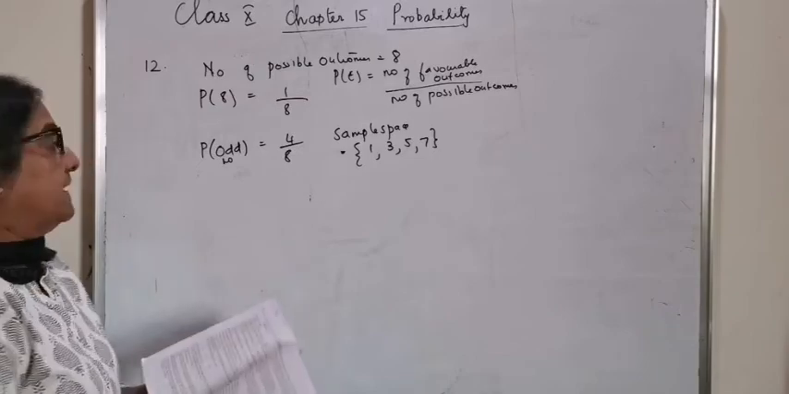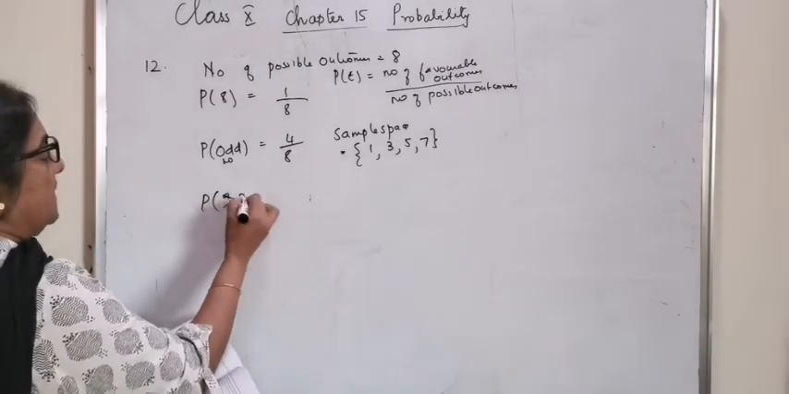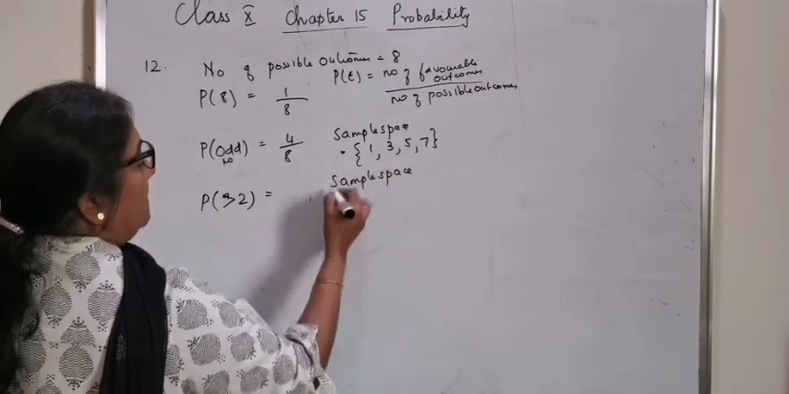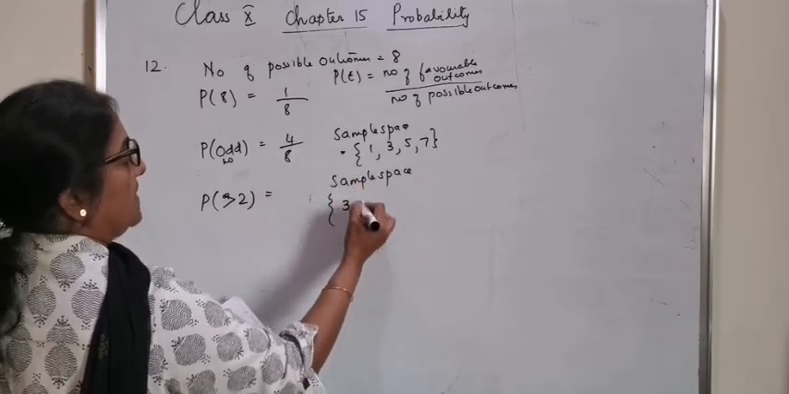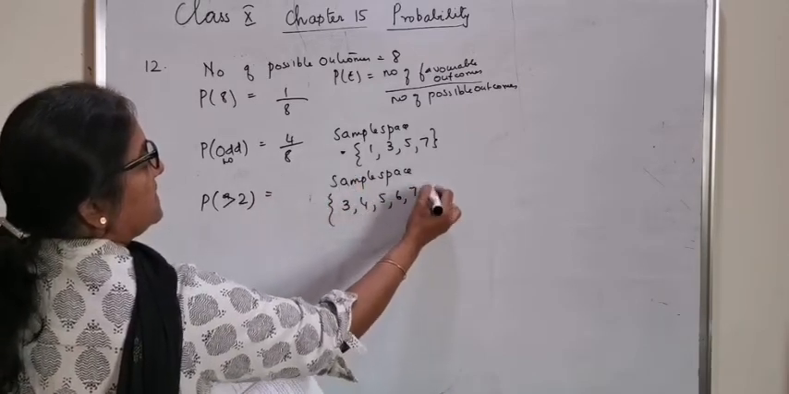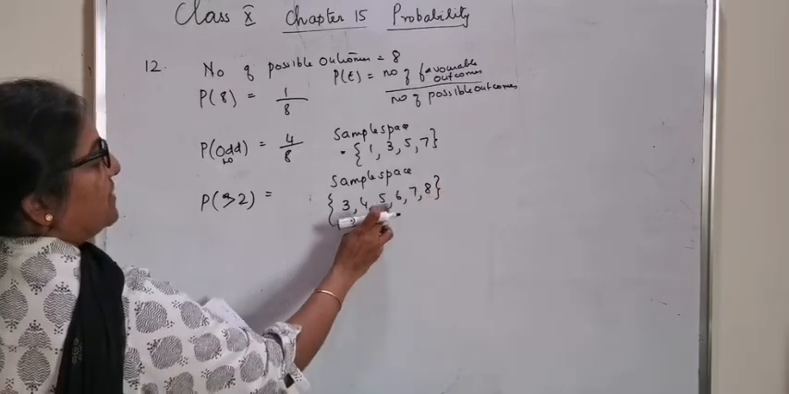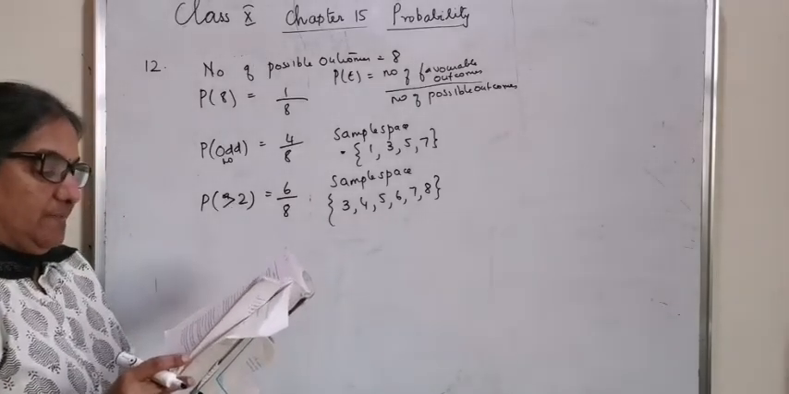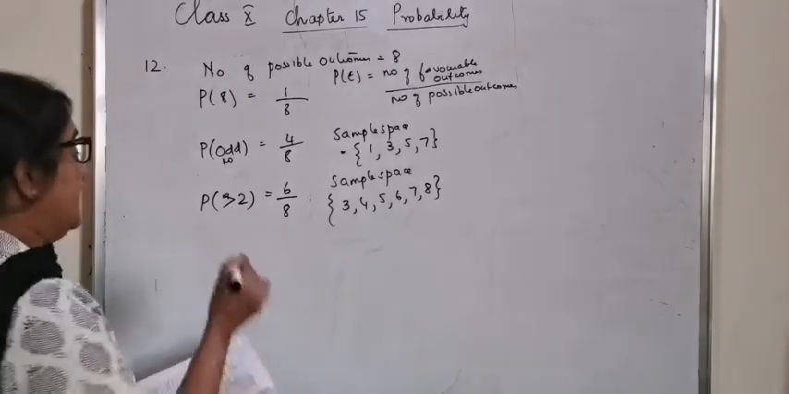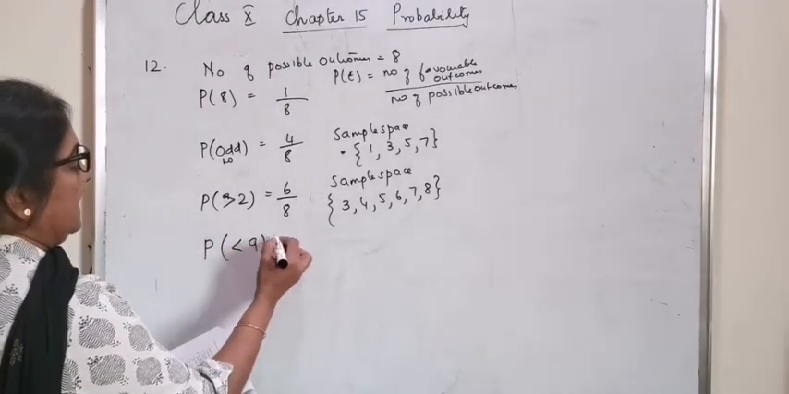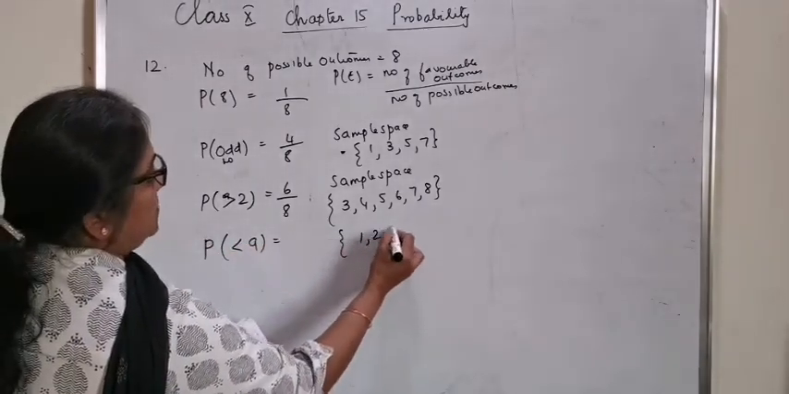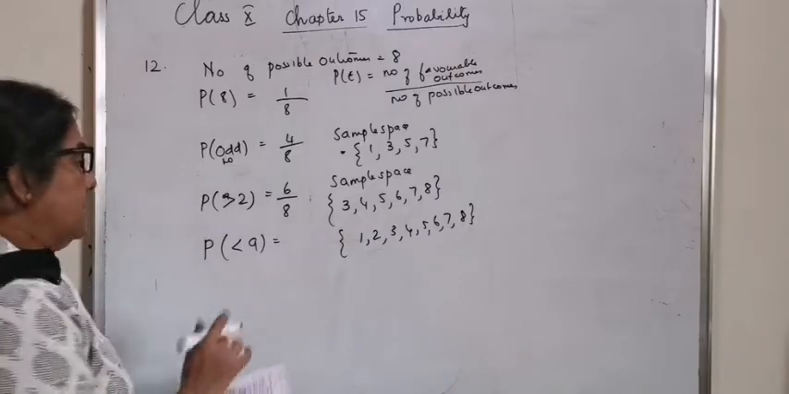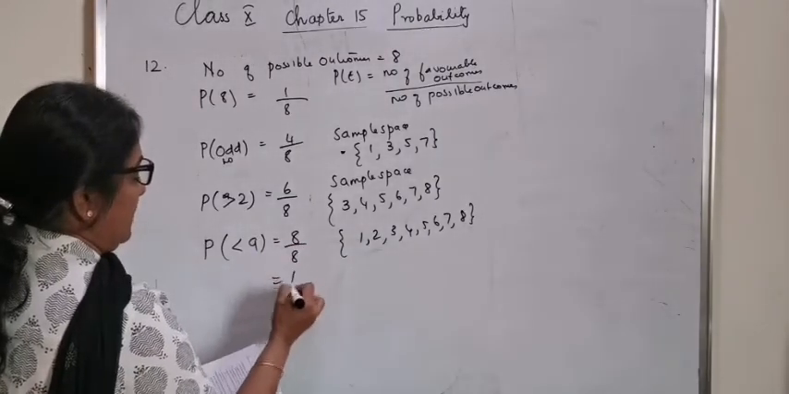Probability that a number is greater than 2. The sample space is, the numbers which are greater than 2 here are 3, 4, 5, 6, 7, 8. So 1, 2, 3, 4, 5, 6. It is 6 by 8. Probability that it's a number less than 9. The sample space is 1, 2, 3, 4, 5, 6, 7, 8. That means all the 8 numbers, it is 8 by 8 or it is 1.